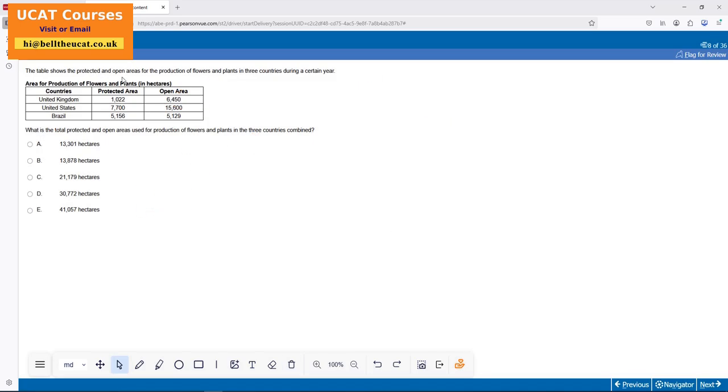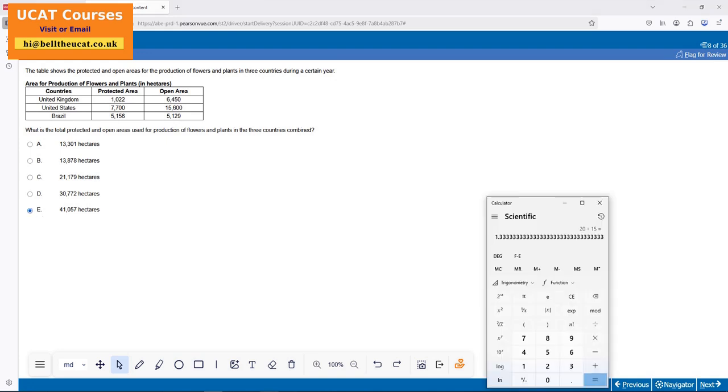Right, okay, the table shows protected flowers, 3 countries. What are the total protected and open areas of the 3 countries? Oh, so he wants me to add them up. I'm not going to add them up. I will just use the last digit strategy. 2 and 6, 8. 8 and 0 and 0 and 0. 8 and 9, 7. Last digit has to be 7. Ooh, that's my option, E. Right, option E straight away.